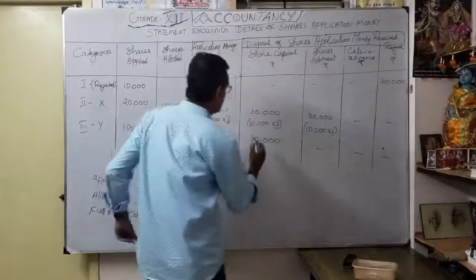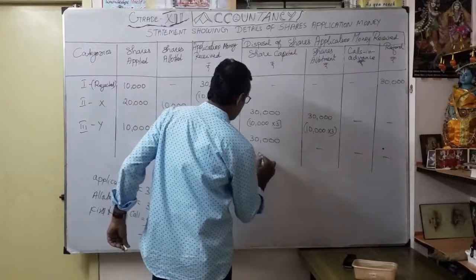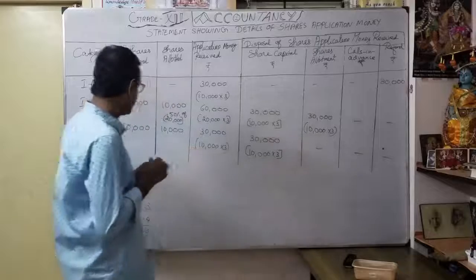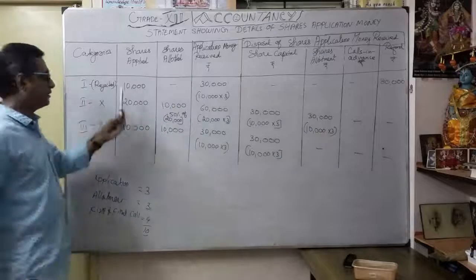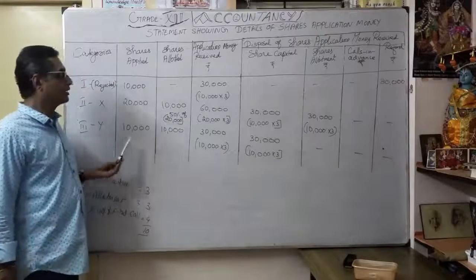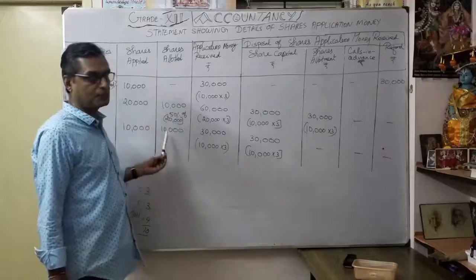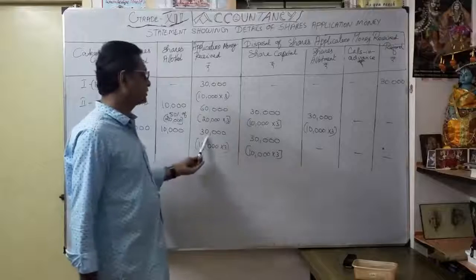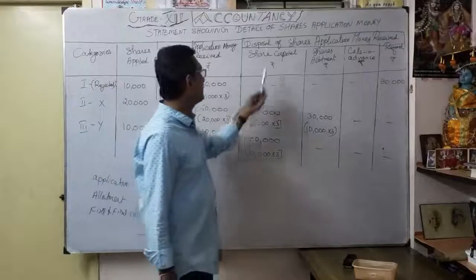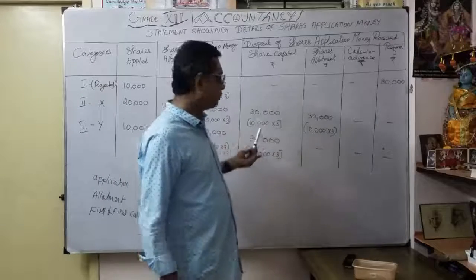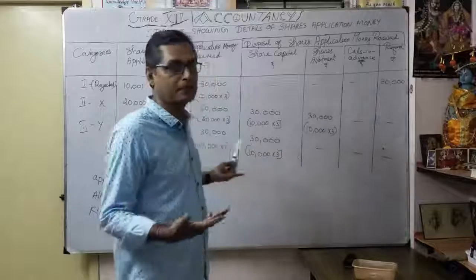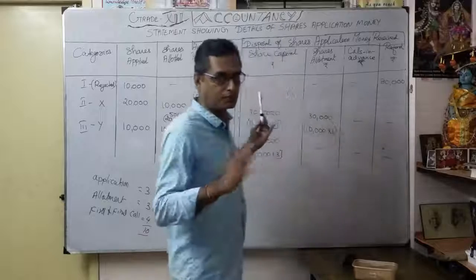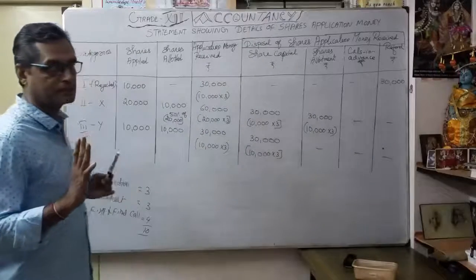So this 30,000, how it came? Same, 10,000 into 3. Understand? The category 3, whatever shares applied, 10,000 shares, entirely allotted 10,000. So what is the share application money received? 10,000 into 3, 30,000. So entire 30,000 I transferred to share capital account. So no question of excess application money here. So I can't adjust here. That's why I put nil. That was our category number 3.